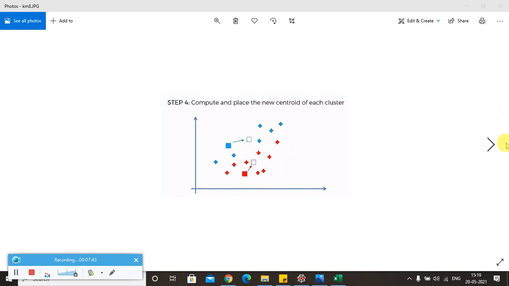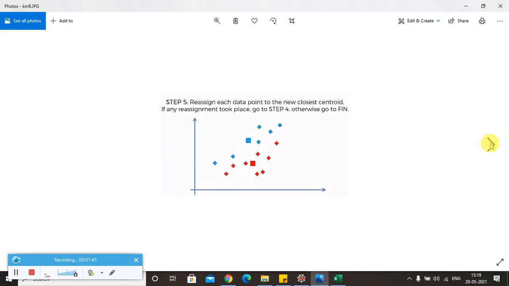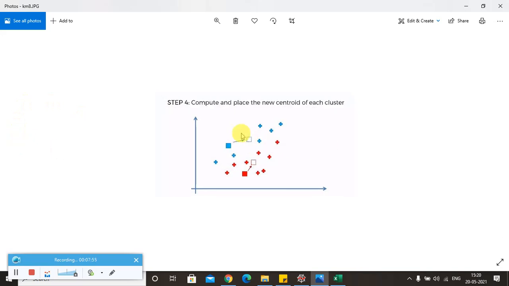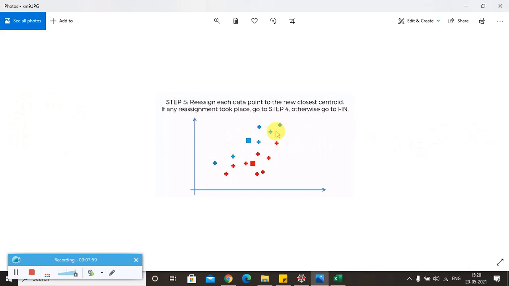After we do that, we highlight it and reassign all the data points to the new closest centroid. You can see that in the last picture the centroid has appeared here, and based on that a few new reassignments have been done. If there is any reassignment of the data points, we have to repeat step 4.